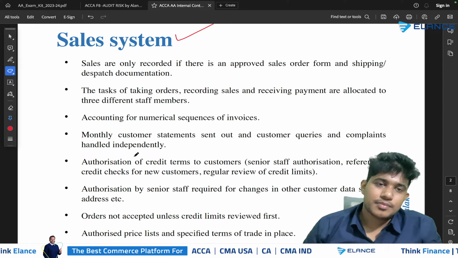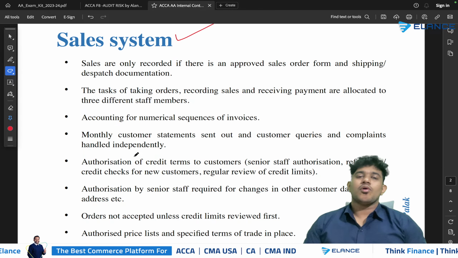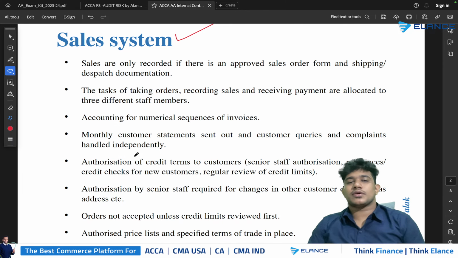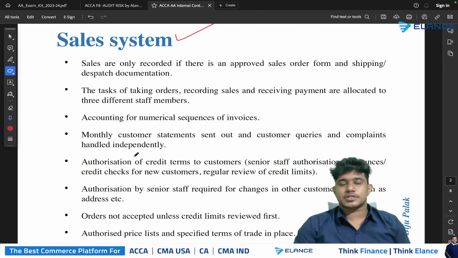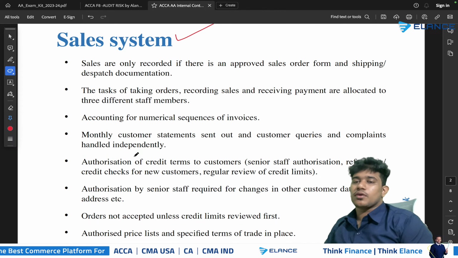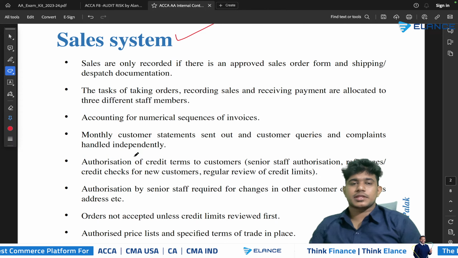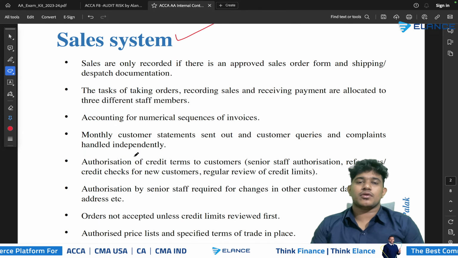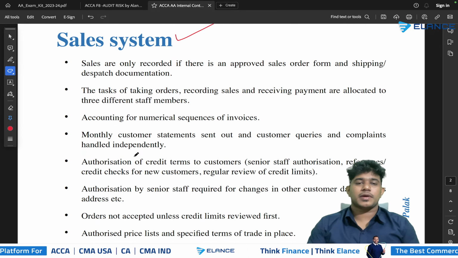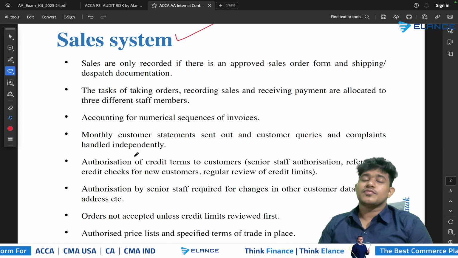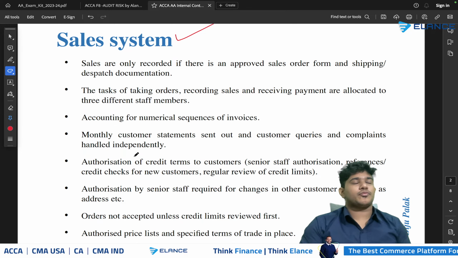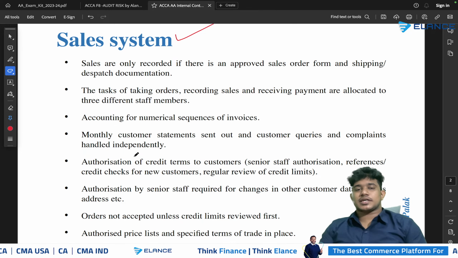Say for example, when it comes to the sales system, we have studied that sales are recorded only if the approved sales order form and shipping dispatch documentation are present, to confirm that we are recording only those sales that have occurred during the current year. In addition, the tasks of taking orders, recording sales and receiving payment should be allocated to different staff members, which is segregation of duty, so that the possibility of fraudulent transactions is avoided.